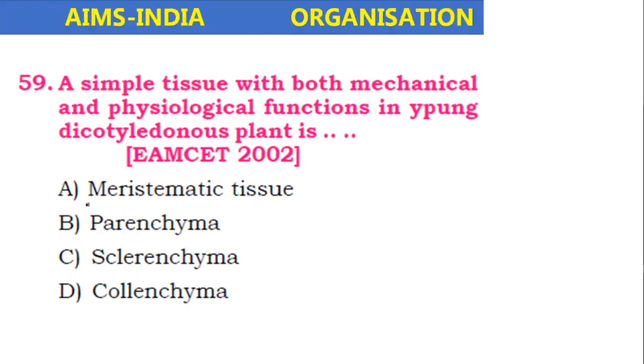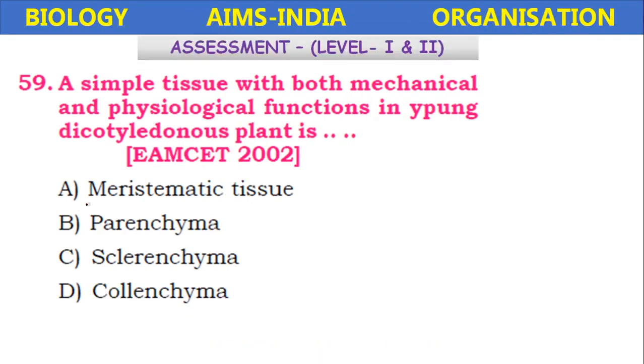Next, a simple tissue with both mechanical and physiological functions in young dicotyledonous plant is. So this is a question appeared in the EAMCET 2002. Okay, the AP and Telangana, these two states conduct this EAMCET, Engineering and Medical Common Entrance Test.